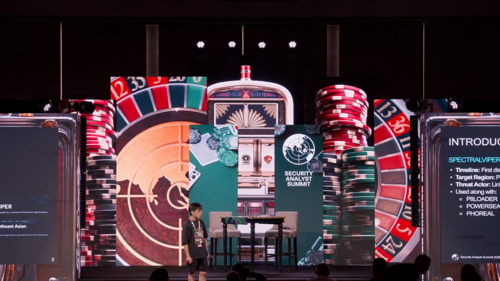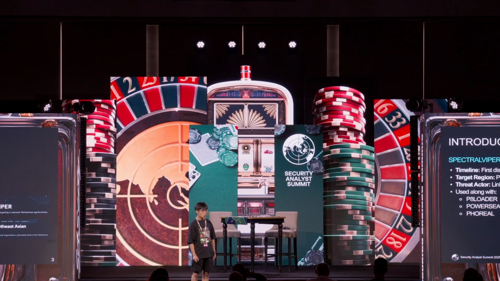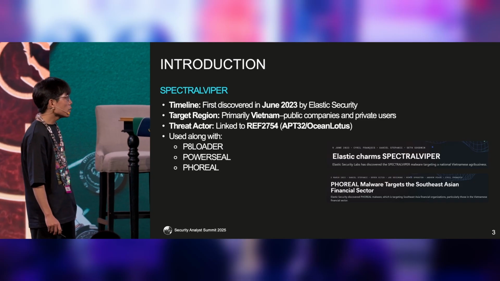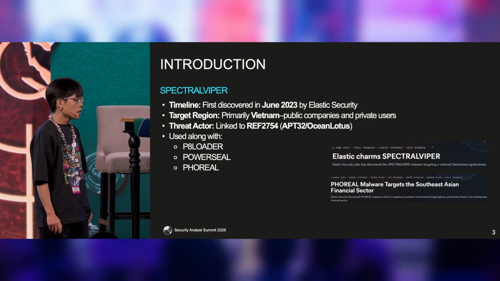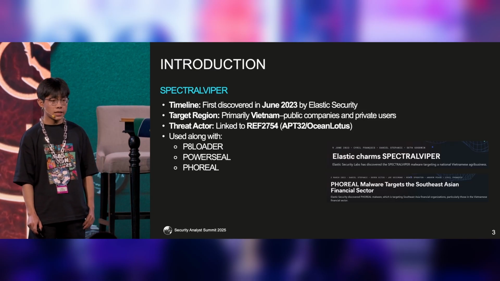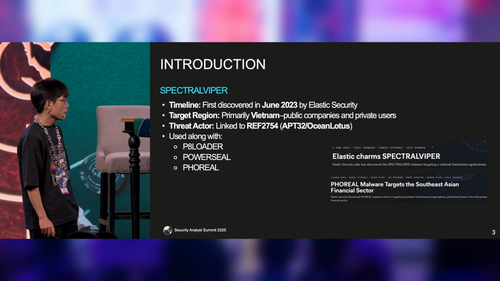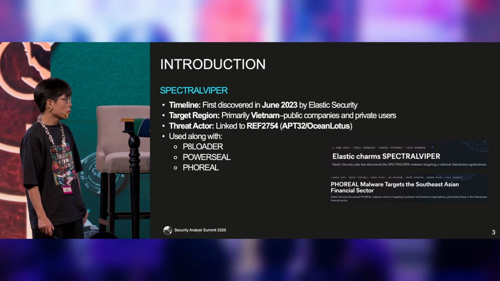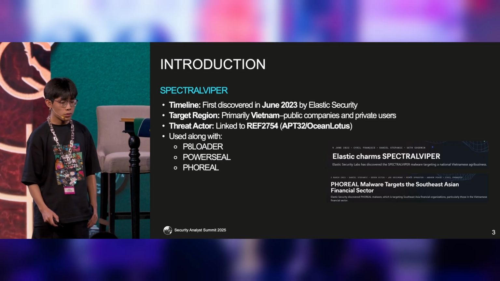So, what is SPECTRALVIPER? SPECTRALVIPER was first discovered in June 2023 by Elastic Security. This malware primarily targeted Vietnamese public companies and private users. It is tracked and linked to APT32, a famous APT group in Vietnam. To maximize its impact, the malware is often used alongside payloads such as REALSTAR or PowerShell.